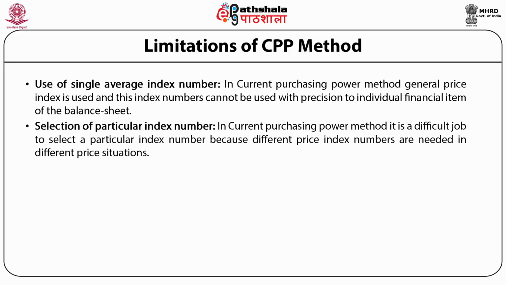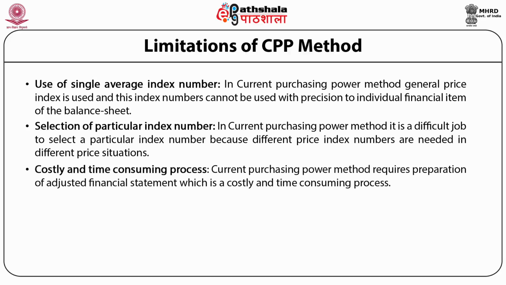Selection of a particular index number is a difficult job, as different price index numbers are needed in different price situations. The current purchasing power method requires preparation of adjusted financial statements, which is a costly and time-consuming process.